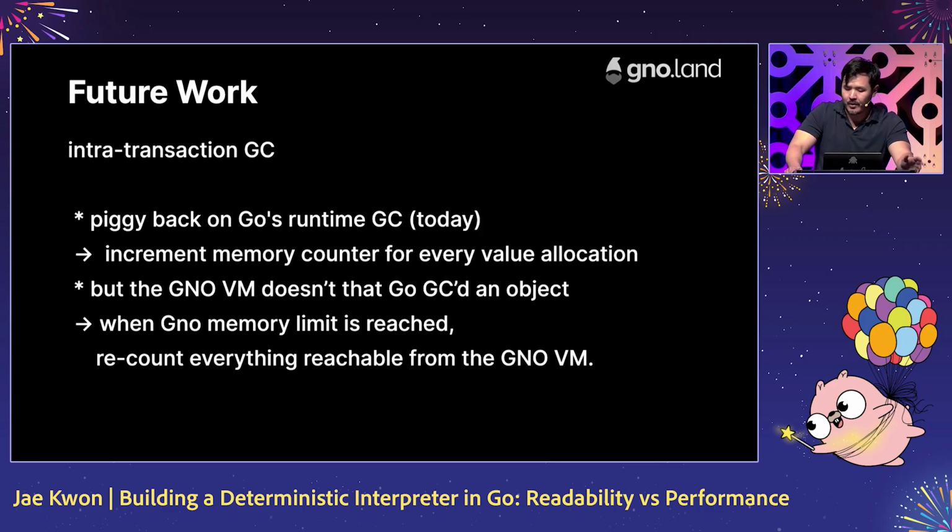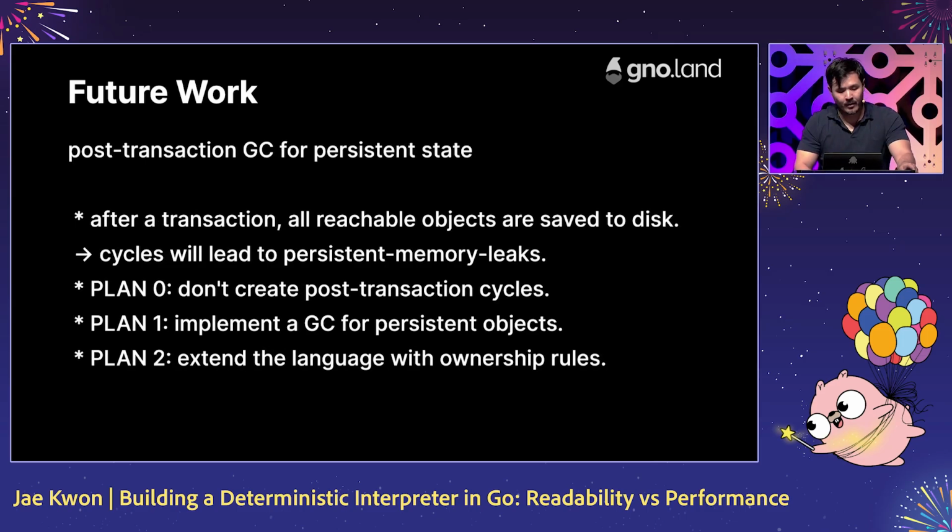The simple solution is once the memory allocation limit has been reached, we pause execution, and then we synchronously just recalculate, retabulate all of the memory that is reachable from the virtual machine. That's relatively easy. But the future work is the difficult part. It's garbage collecting post-transaction persistent memory. So, for example, this is not the case with a single transaction, but with two or more transactions together, they can end up creating a reference cycle on disk. We can't rely on Go's runtime garbage collector to clear these up because they don't reside in memory.